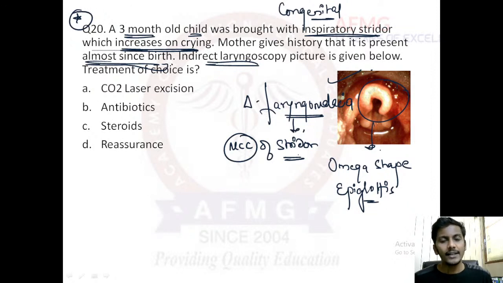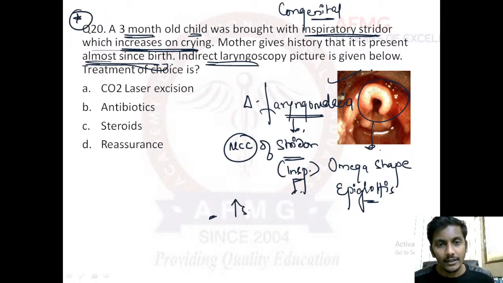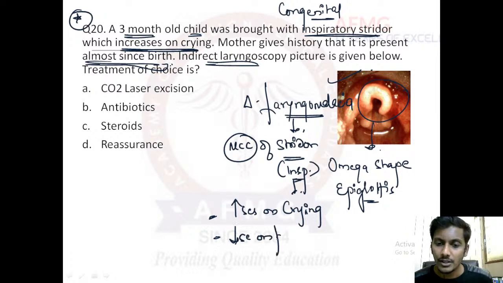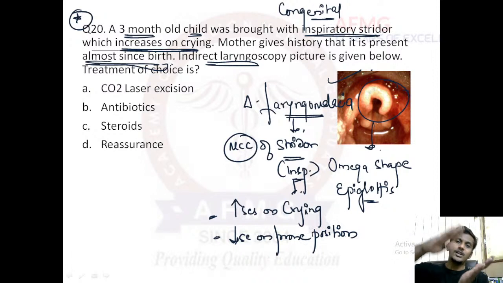Important, the stridor in cases of laryngomalacia is usually inspiratory. So it is a common cause of inspiratory stridor, and this inspiratory stridor increases on crying. Whenever a child cries, this inspiratory stridor would increase, and this inspiratory stridor would decrease in prone position. Whenever a child is turned into a prone position, facing the floor, the stridor will decrease. This is the important feature that would be given in the options. If the image is also not given, you can just diagnose it from the history itself.